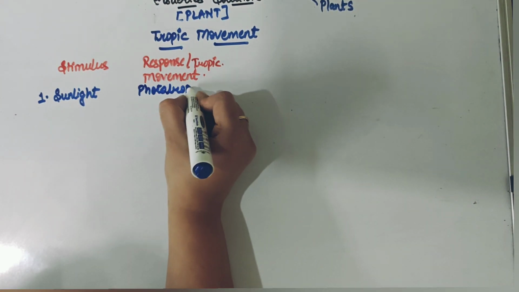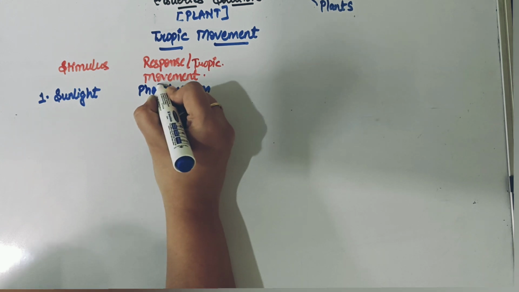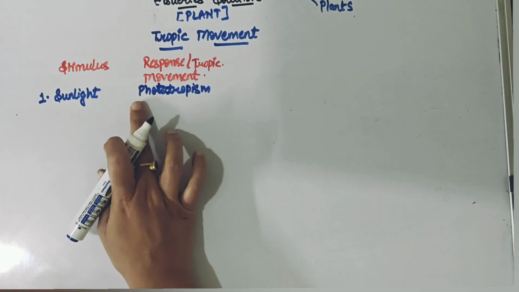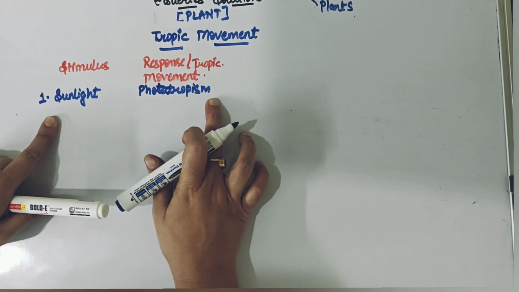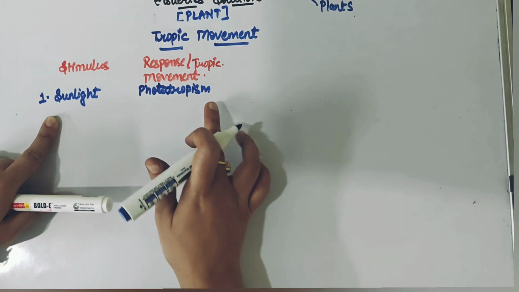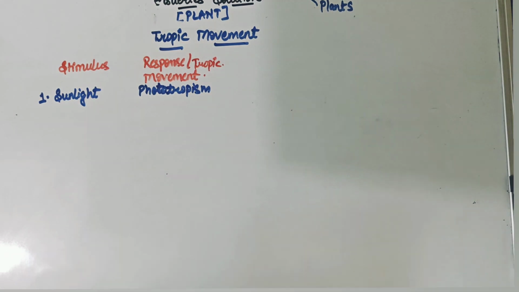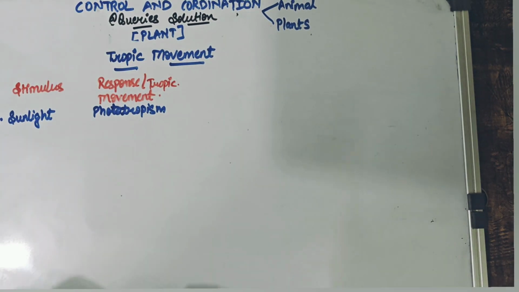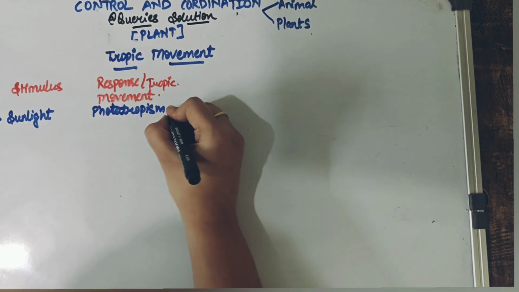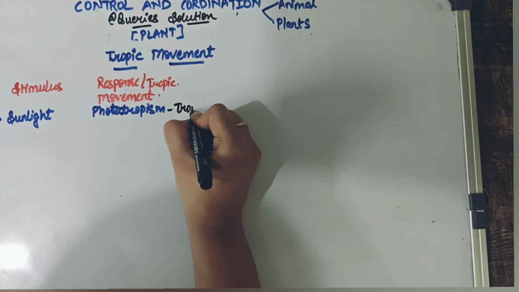phototropism. So be clear with the keyword. Photo means what here? What is the trigger here? So the trigger is the sunlight, and tropism, as we already discussed, a growth dependent movement. So how are we going to define phototropism? So phototropism is a movement we can define as the type of tropic movement in plant, the tropic movement